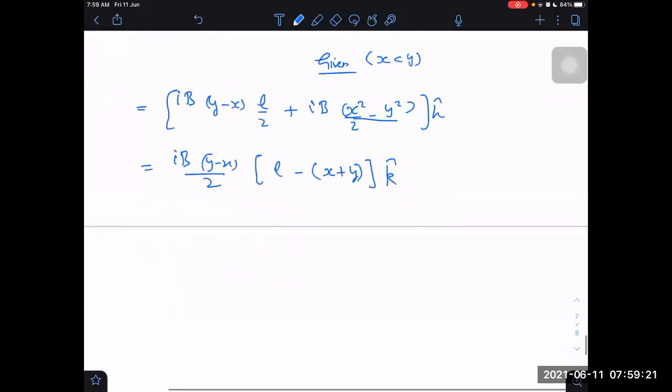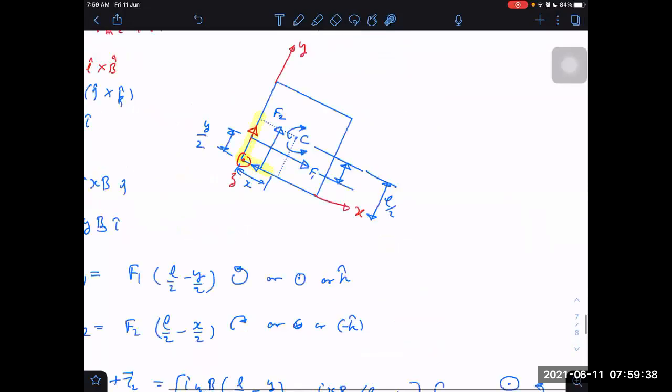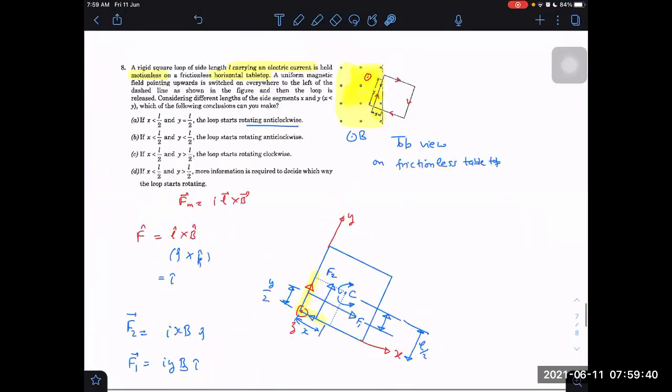Now we can draw a very simple conclusion: whenever x plus y is more than L, it will be negative. If x plus y is less than L, then it will be positive. So now reach the conclusion from here. If x is less than L by 2 and y is equal to L by 2, then the sum of these two will be less than L. In which direction will it rotate?